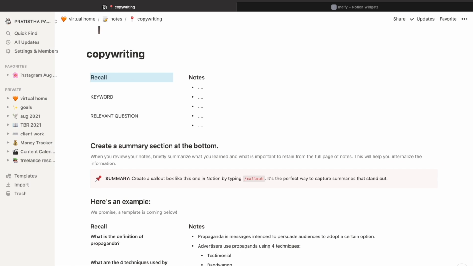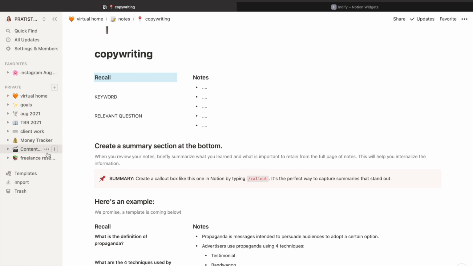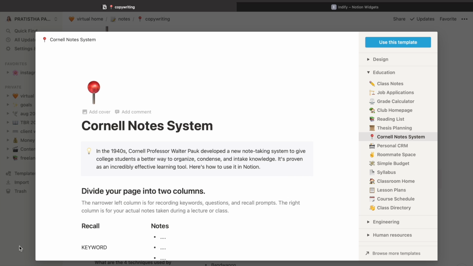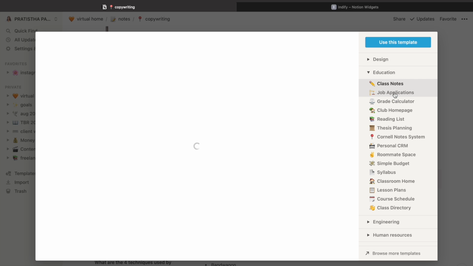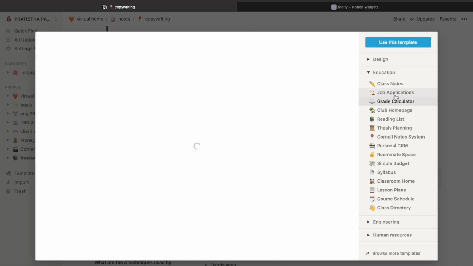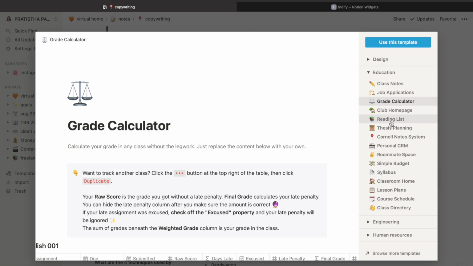So now I'm going to tell you how you can use Notion. If you go on the templates part, you can see there are a lot of templates available: class notes, and then job applications, grade calculator, a lot of things are available. So you can see what suits your needs the best and then you can download it accordingly.